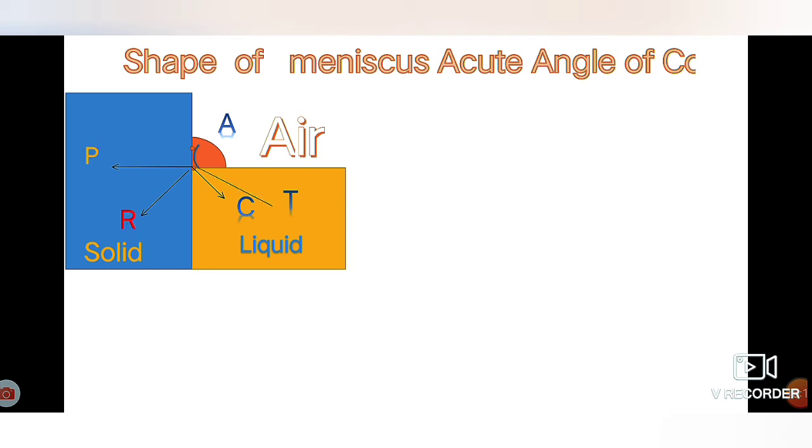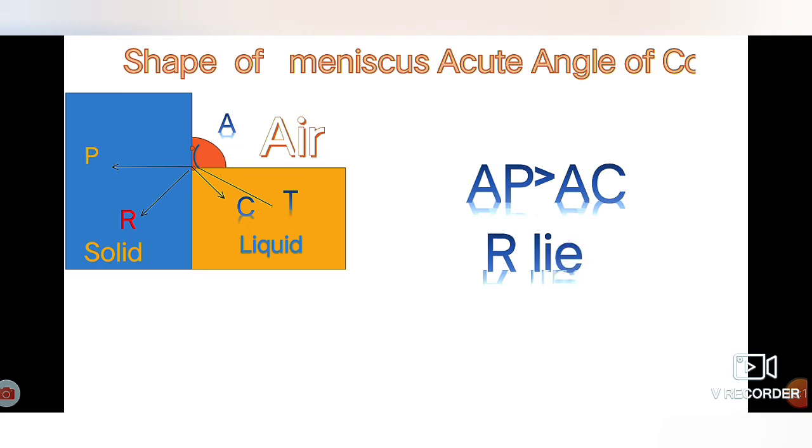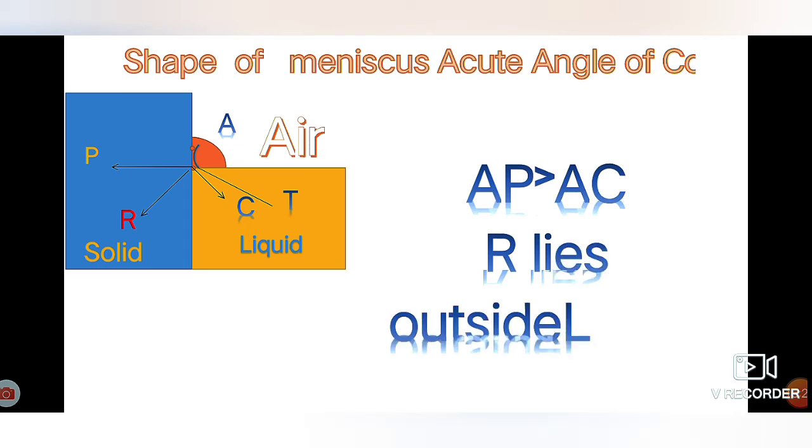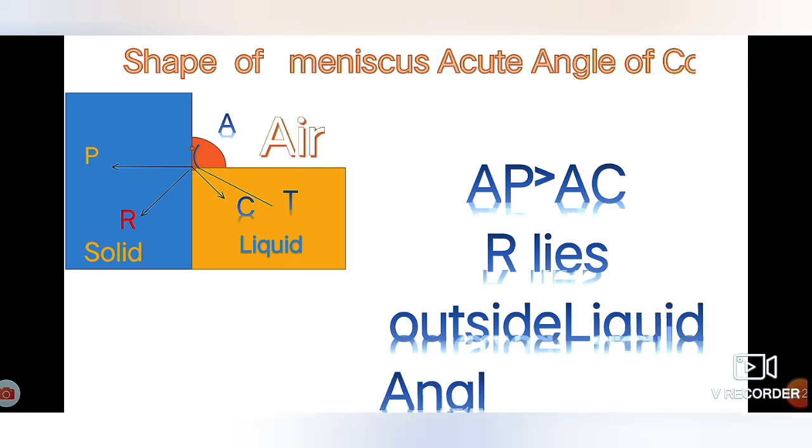Suppose AP is a vector showing the adhesive force between the liquid molecule and the solid molecule, and AC is the vector showing the cohesive force between liquid molecules, and the air medium is also shown.